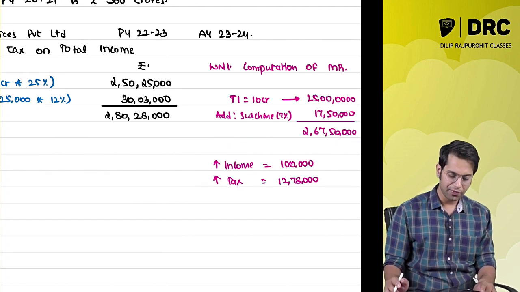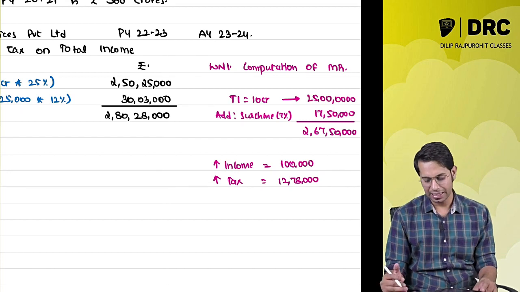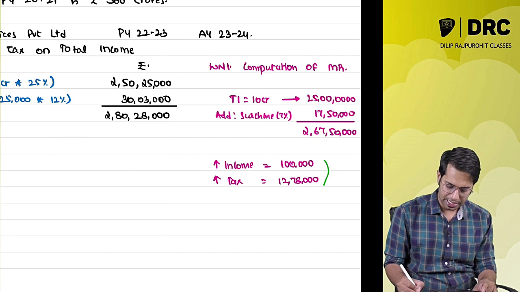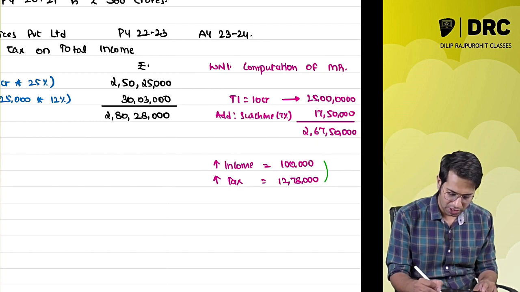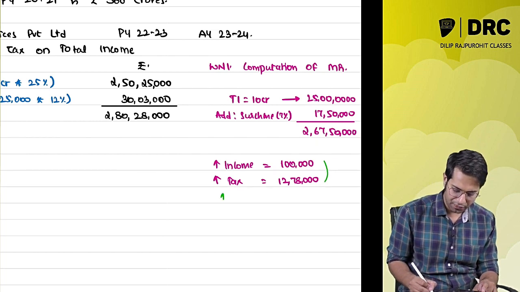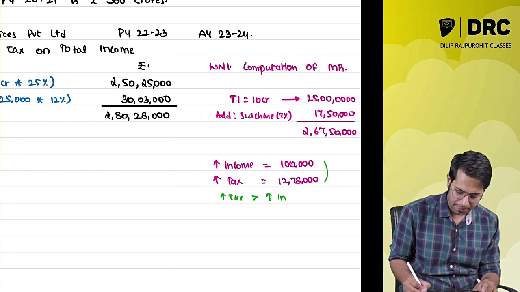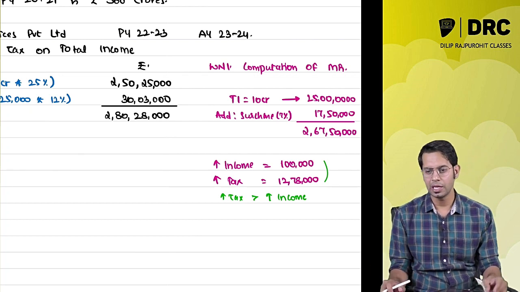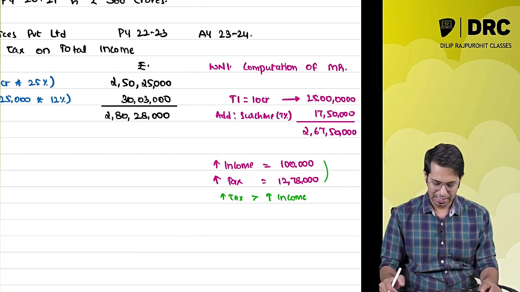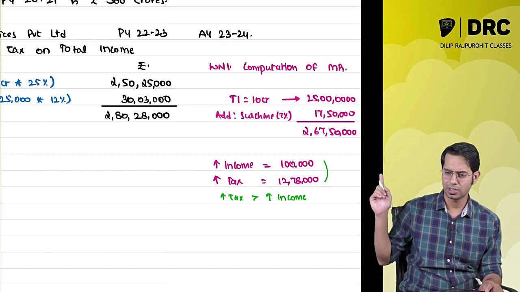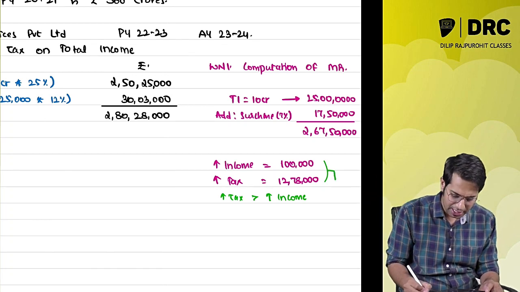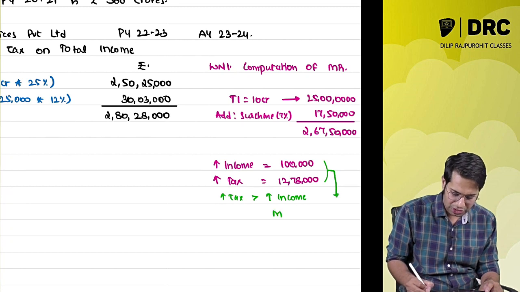Now the difference between increase in income and increase in tax is how much? Please note, when is marginal relief applicable? If increase in tax is more than increase in income. In this case, is increase in tax more than increase in income? Yes, sir. Then the difference between these is marginal relief.